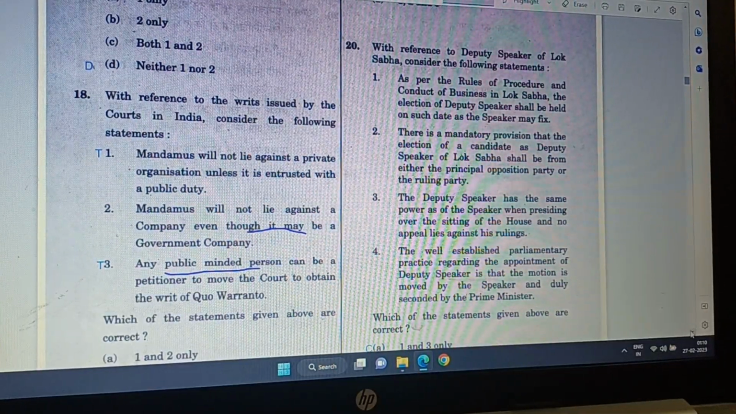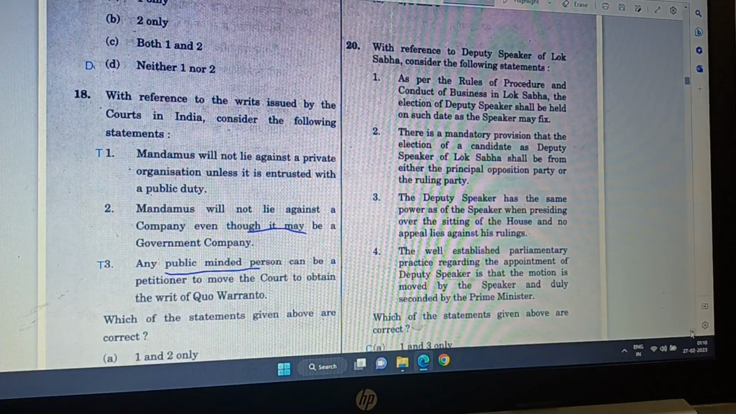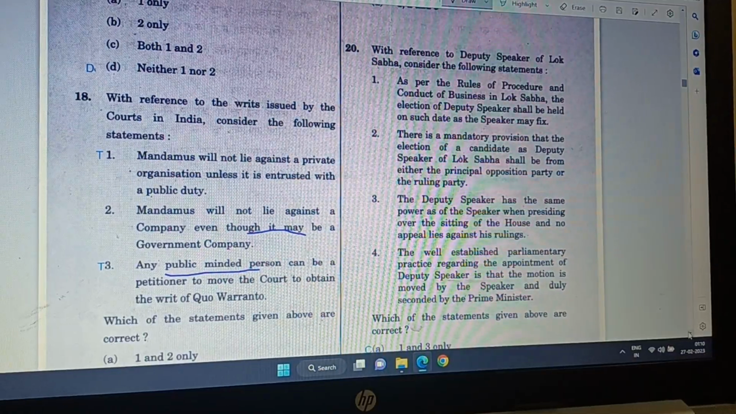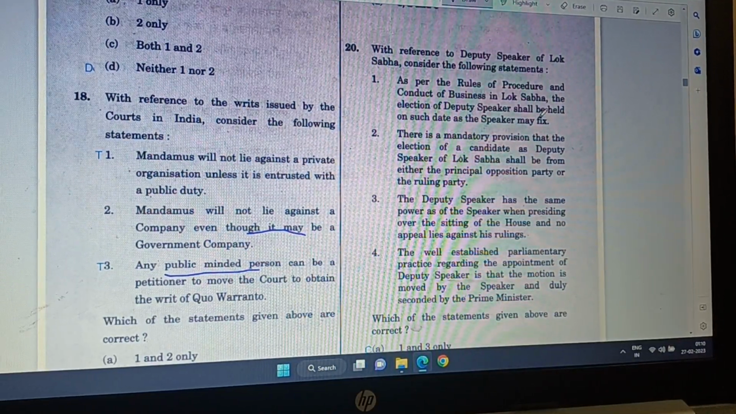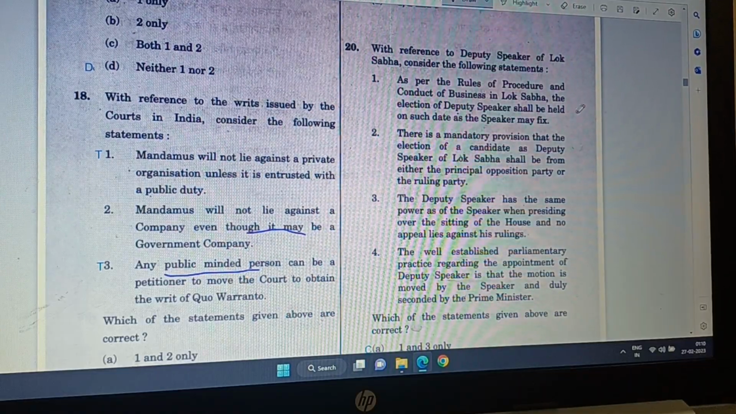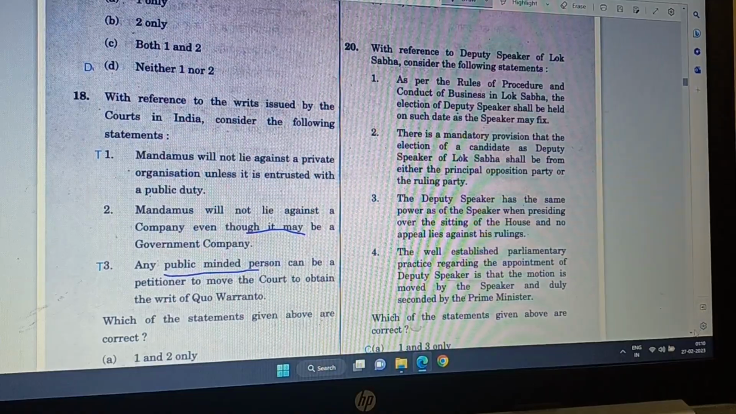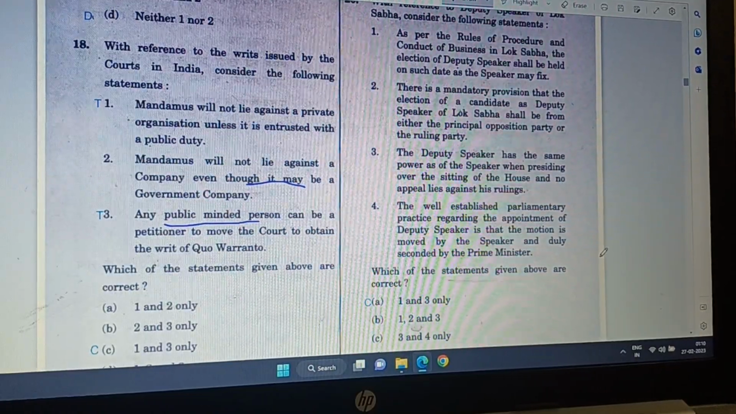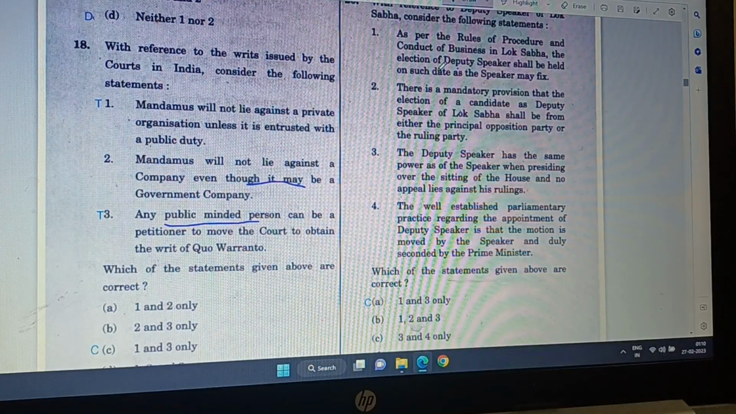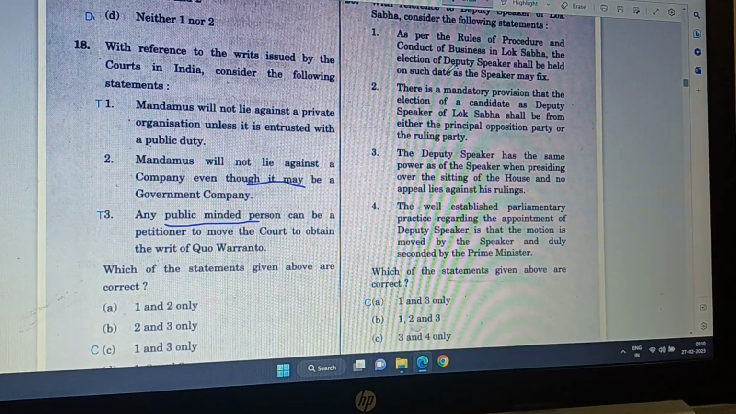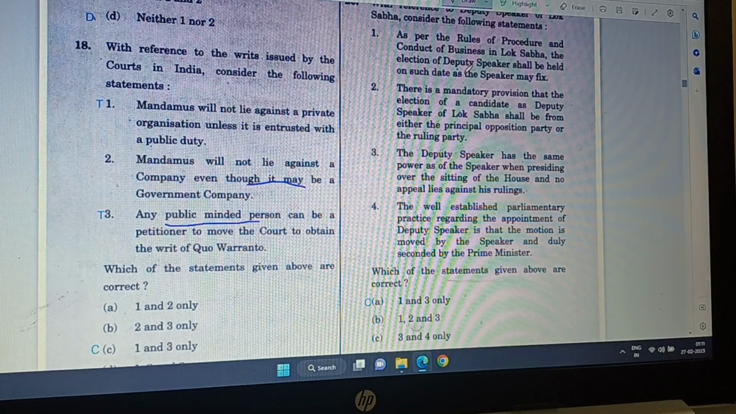Question 20. With reference to Deputy Speaker of Lok Sabha, consider the following statement. As per the rules of procedure and conduct of business in Lok Sabha, the election of Deputy Speaker shall be held on such date as the Speaker may fix. Yes, this Speaker will fix the election of the Deputy Speaker. Now there is no Deputy Speaker because the Speaker didn't fix the date.